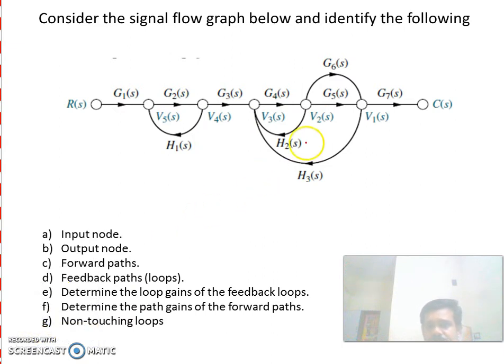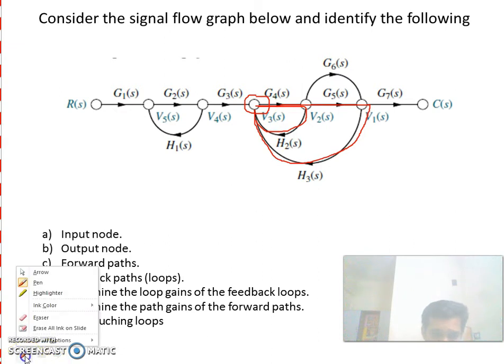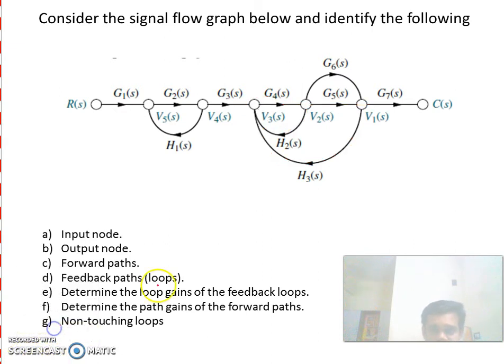Next. So this loop and this loop. These two are having this node as common. So we can't take it. Okay. Next non-touching loop is this loop and this loop. These two are not having any common nodes.